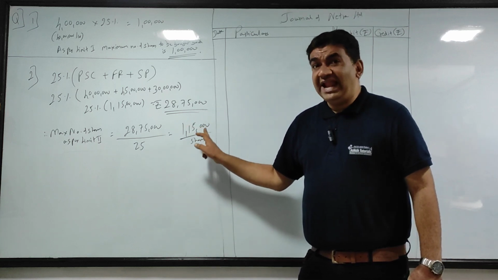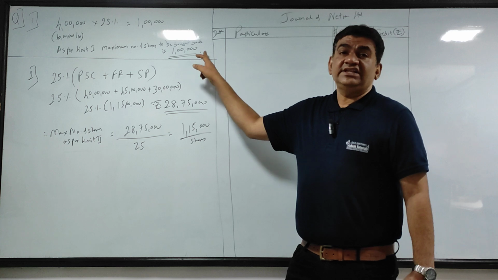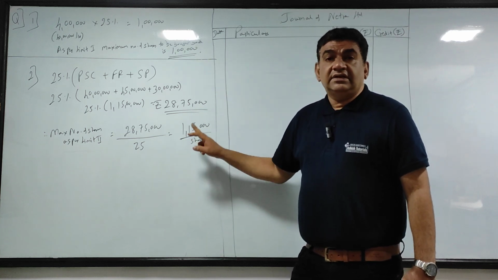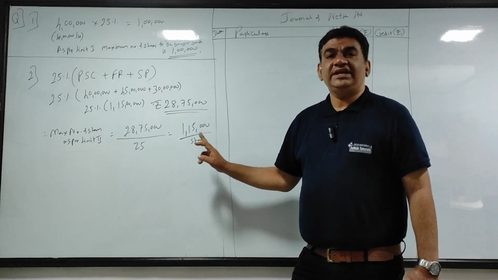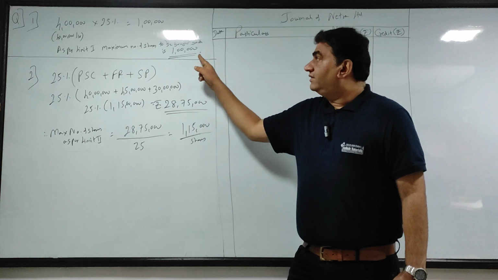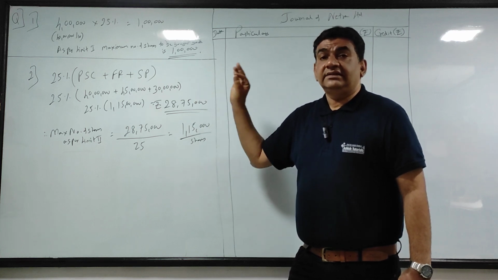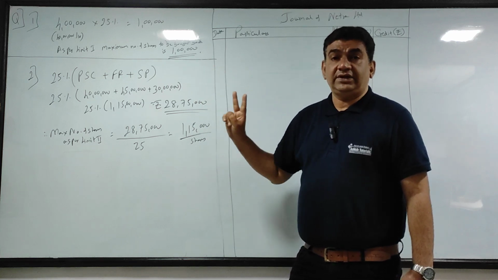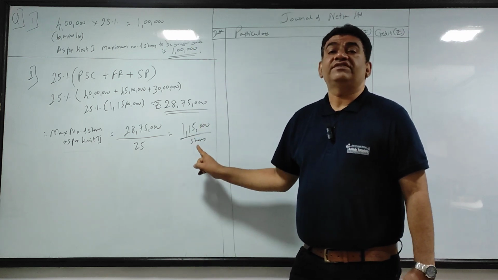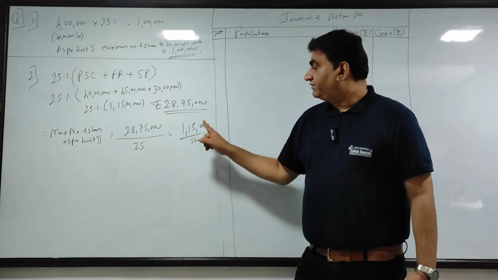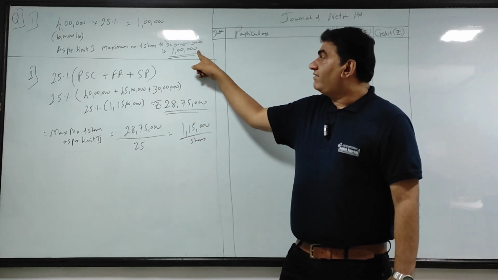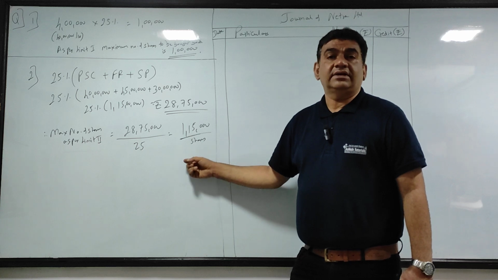So if I buy back 1,15,000, I am going against 1 lakh. And suppose मेरा आंसर यहाँ पे होता 90,000, I am going against 90,000. So in short, before I see the third limit, first I have to decide the number of shares as per limit 1 and 2. That will be this or this, whichever is lower. Getting it now? Because if I buy back this, I am going against this. ये 1 lakh के नीचे होता, if I buy back 1 lakh, I am going against that number.